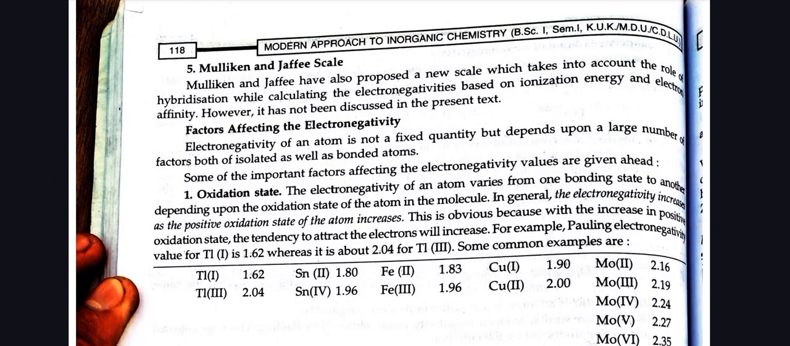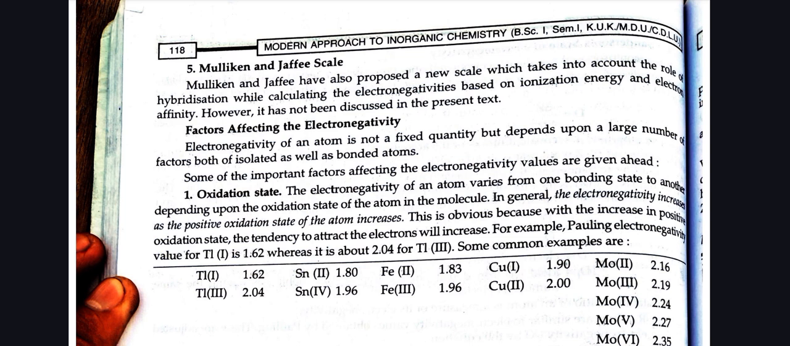Now we have the Mulliken and Jaffe scale. Mulliken and Jaffe also proposed a new scale which takes into account the role of hybridization while calculating the electronegativities based on ionization energy and electron affinity. However, it has not been discussed in the present text.